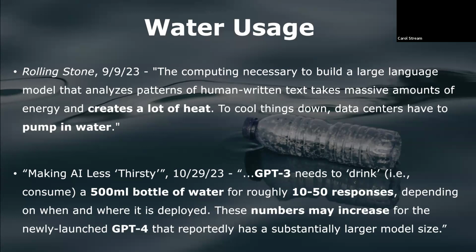When it comes to ChatGPT and the GPT model specifically, a paper on the environmental impact of generative AI, published on October 29th, 2023, found that, quote, GPT-3 needs to drink, i.e. consume, a 500 milliliter bottle of water for roughly 10 to 50 responses, depending on when and where it is deployed. These numbers may increase for the newly launched GPT-4 that reportedly has a substantially larger model size, end quote. Just for reference, the water bottle displayed on this slide is roughly the size of a 500 milliliter bottle.